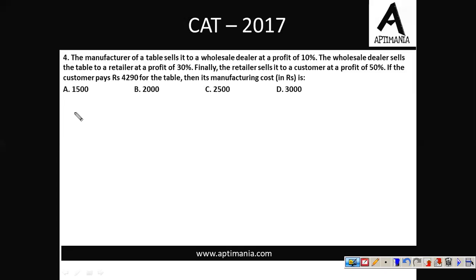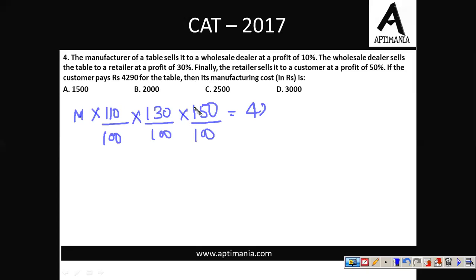So let the manufacturing cost be M. Since it is sold at a profit of 10%, there is an increment of 10% in the price, so we'll multiply it by 110 upon 100. There is a further increment of 30% in the price, we'll multiply it by 130 upon 100. There is a further increment of 50% in the price, so we'll multiply it by 150 upon 100. And the final price is 4290.